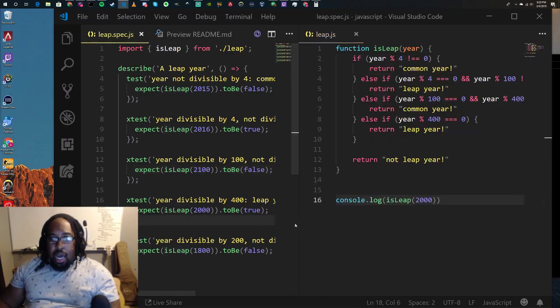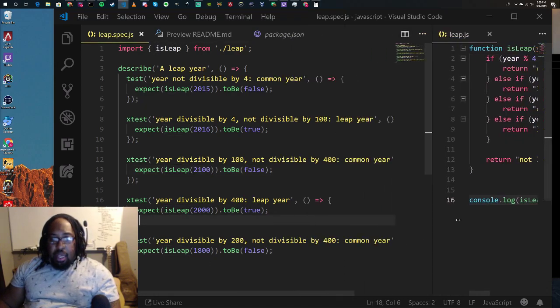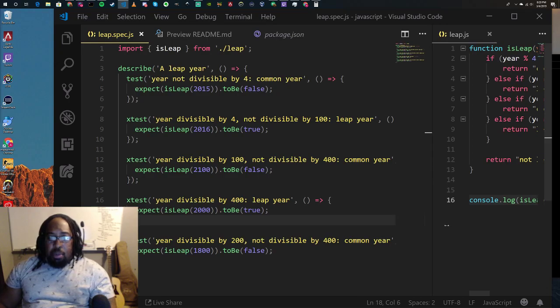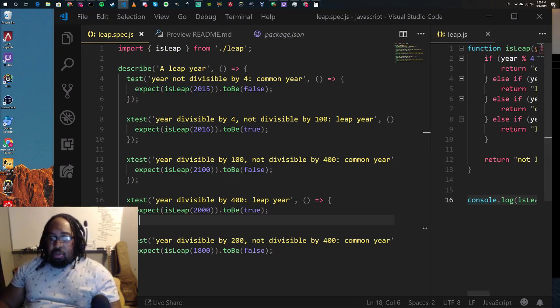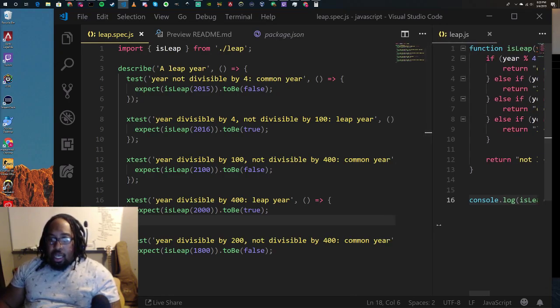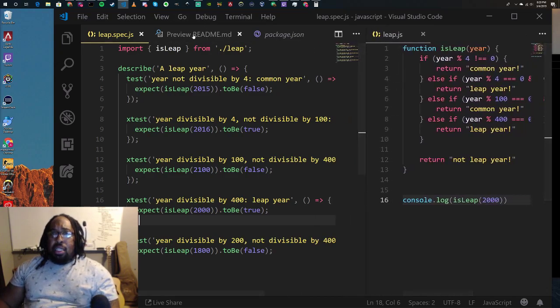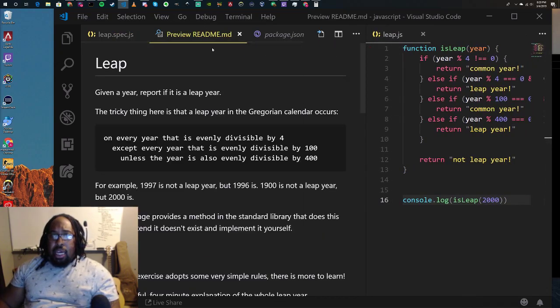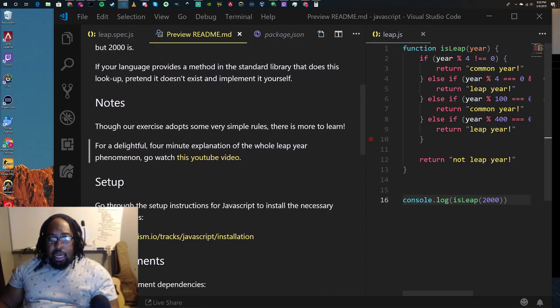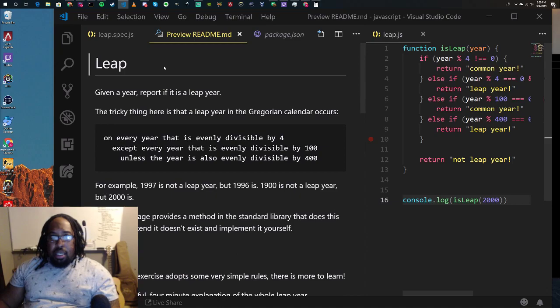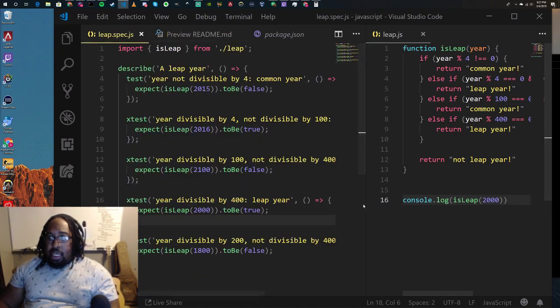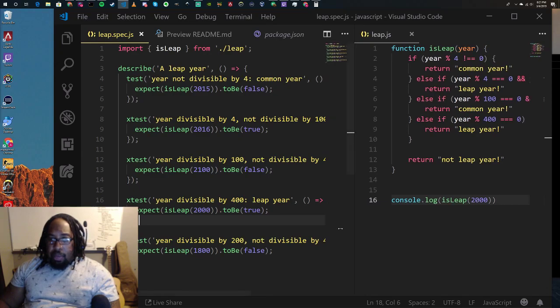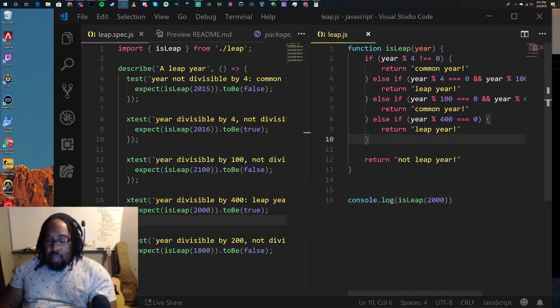And then, year divisible by 200 but not divisible by 400 is a common year. Now, this is another test that's not evident in the README. It doesn't say that in here, but that's why it's important to look at the test. And so we can use that to make sure everything works too.